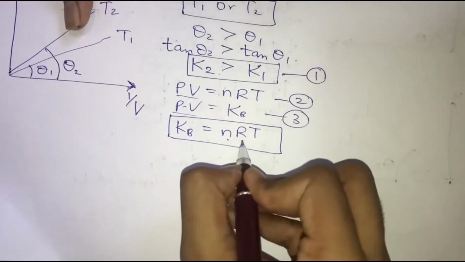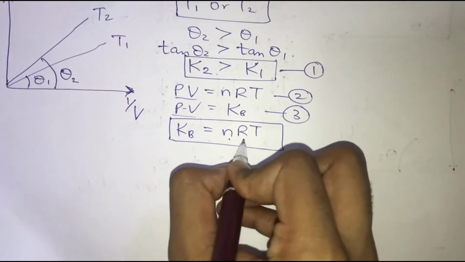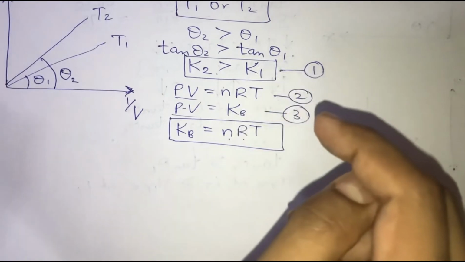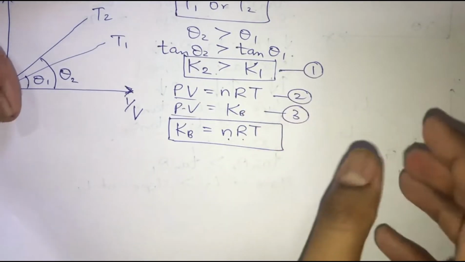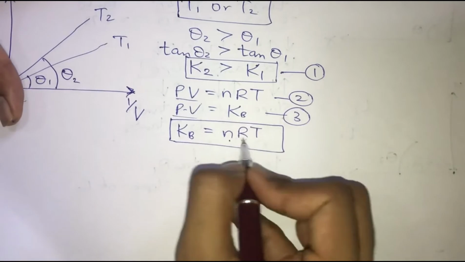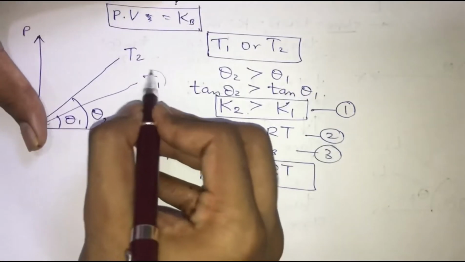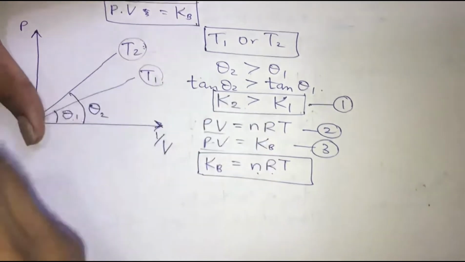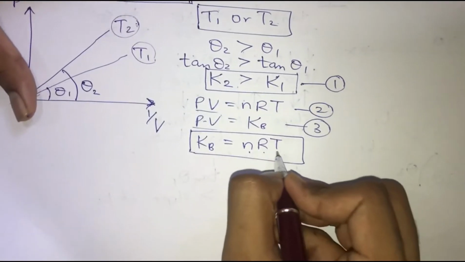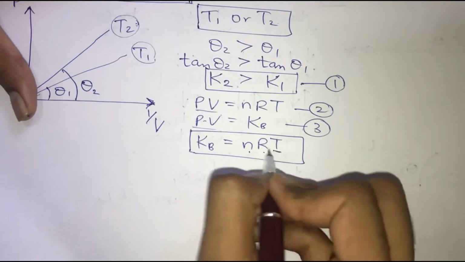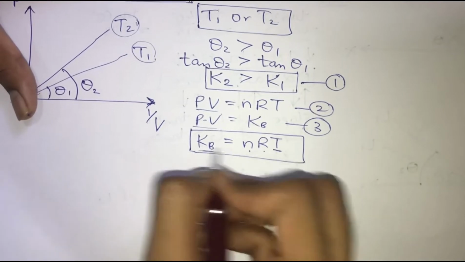And this R is obviously a gas constant, and it has a specific value, that is 8.314 joules per mole Kelvin. So this n and R are not going to change. The only thing that is changing is the temperature from T1 to T2.